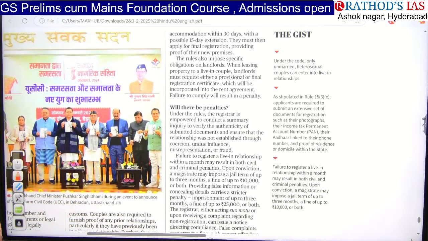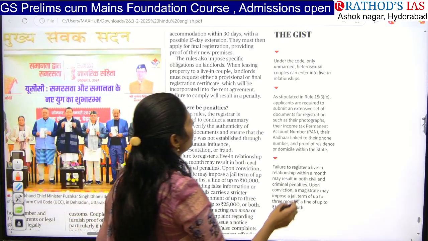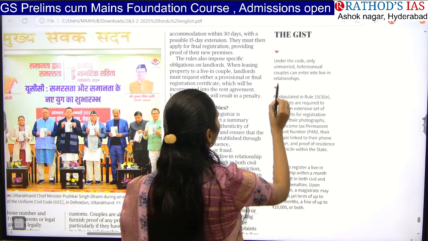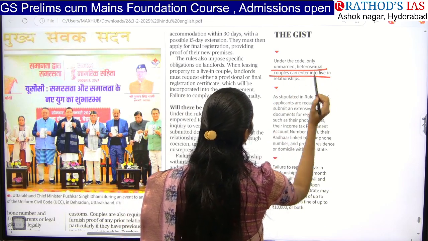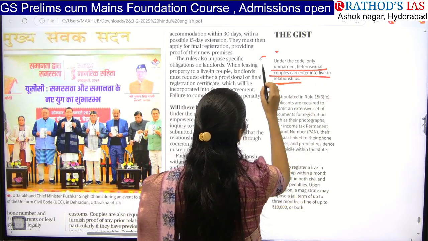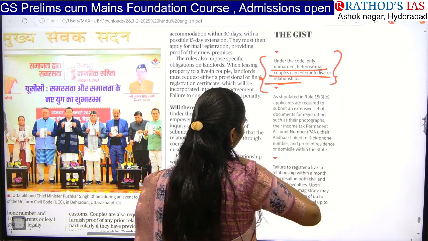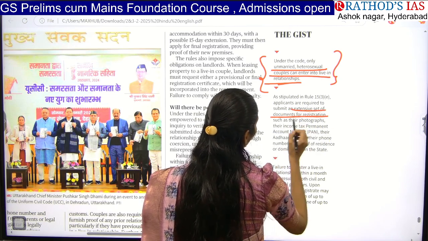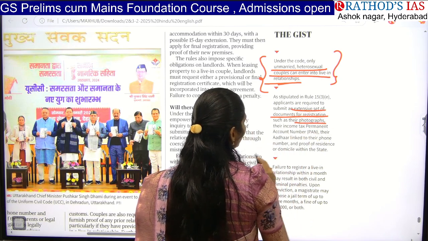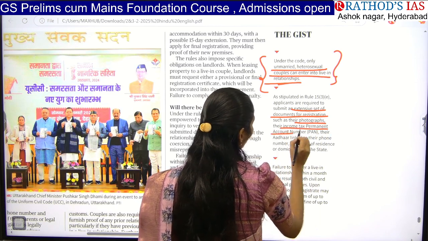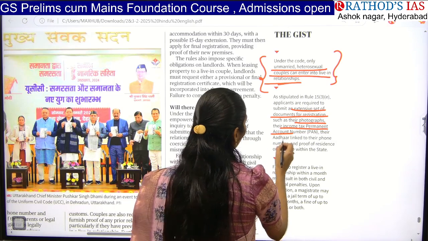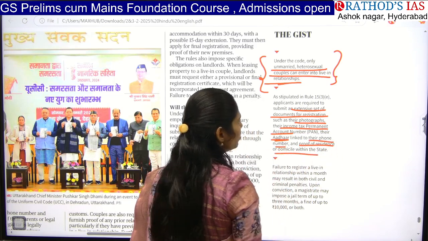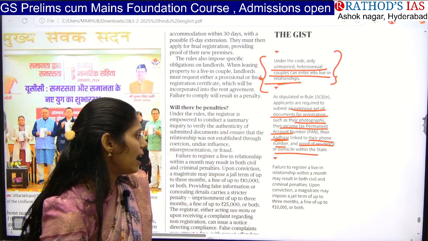Under this UCC, not only married or divorced people, but even unmarried heterosexual couples entering into a live-in relationship come under it. They need to provide extensive registration documents, for example their photographs, income tax account number, that is the PAN number, an Aadhaar-linked phone number, and proof of residence or domicile within the state. All these documents they have to submit.